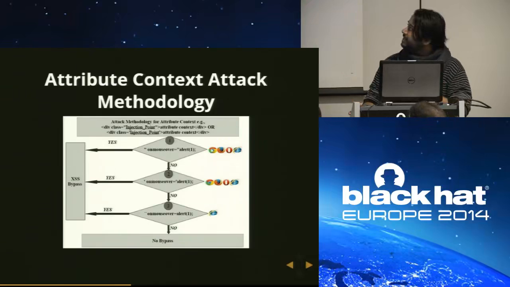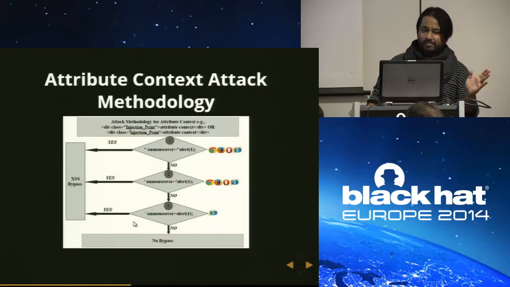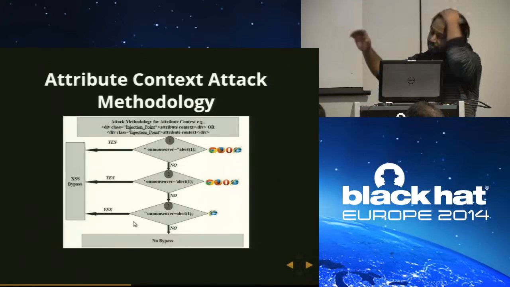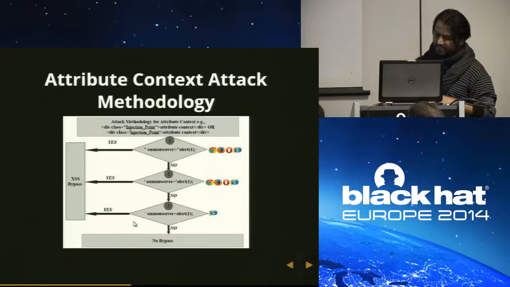So the first step is, here you see the browser logos, it works across all browsers. The second one, if they are using single quotes, you will start the attack vector with single quotes. And the third one is specific to old IE browsers. It's a backtick. IE treats this backtick as a valid separator. You can use it, but this is only specific to old IE browsers.